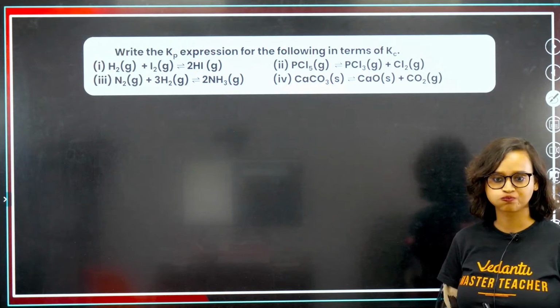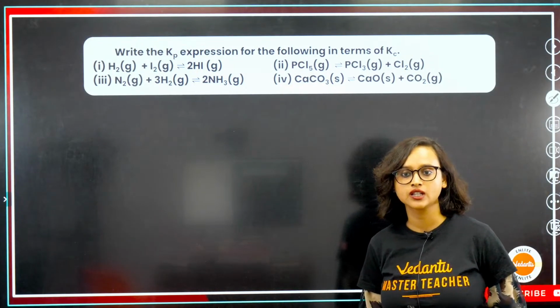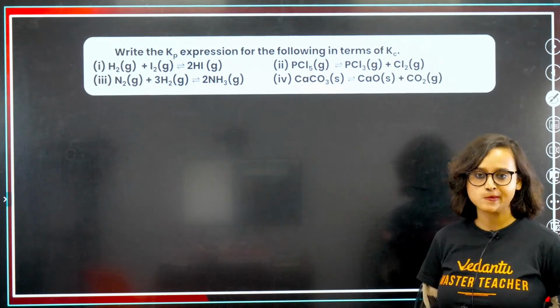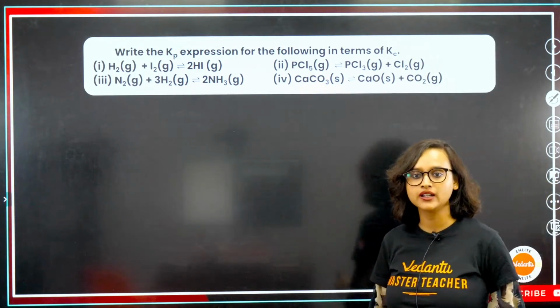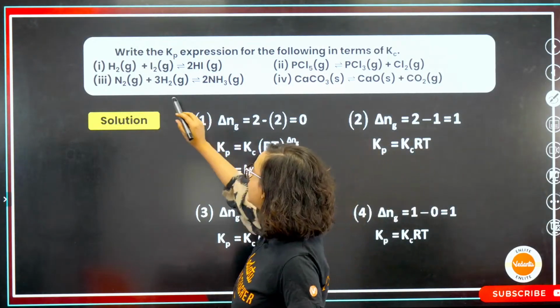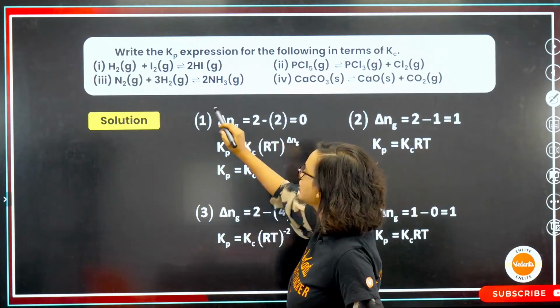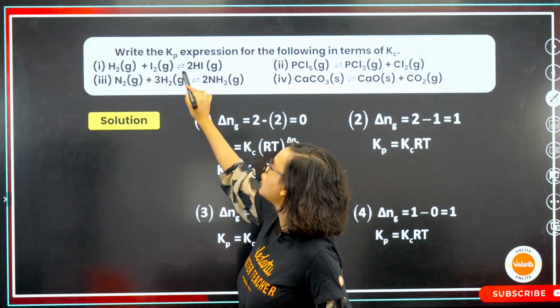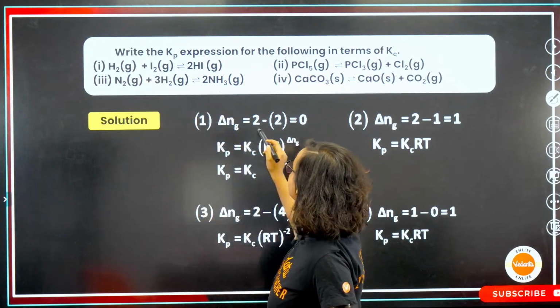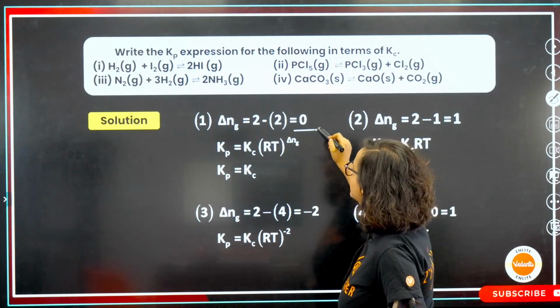These are actually from the example that we have done. Let's try to do it. So delta Ng for the first reaction will be, as you can see, the coefficient is 2 here, and here 1 plus 1 is equal to 2. So 2 minus 2 is equal to 0.